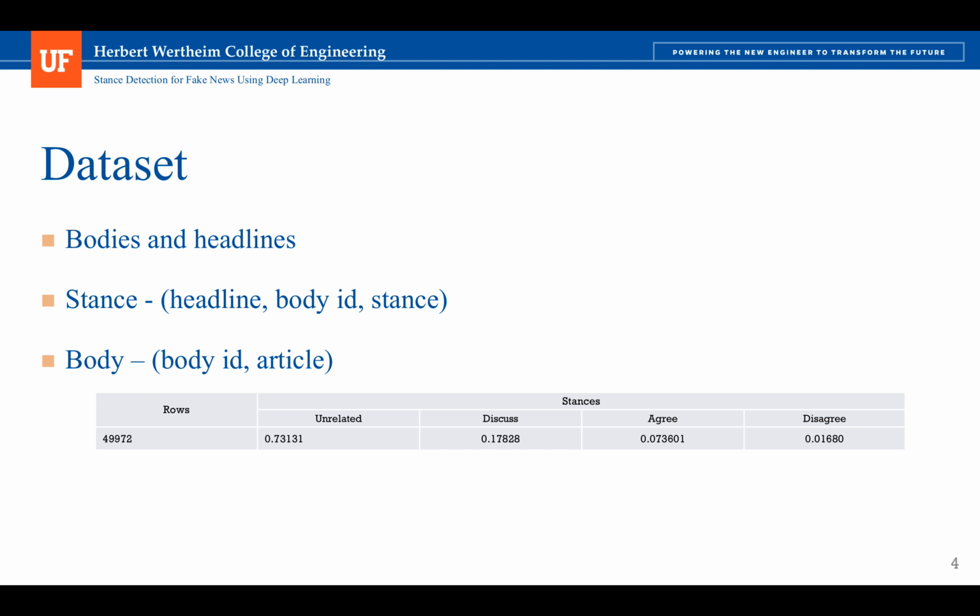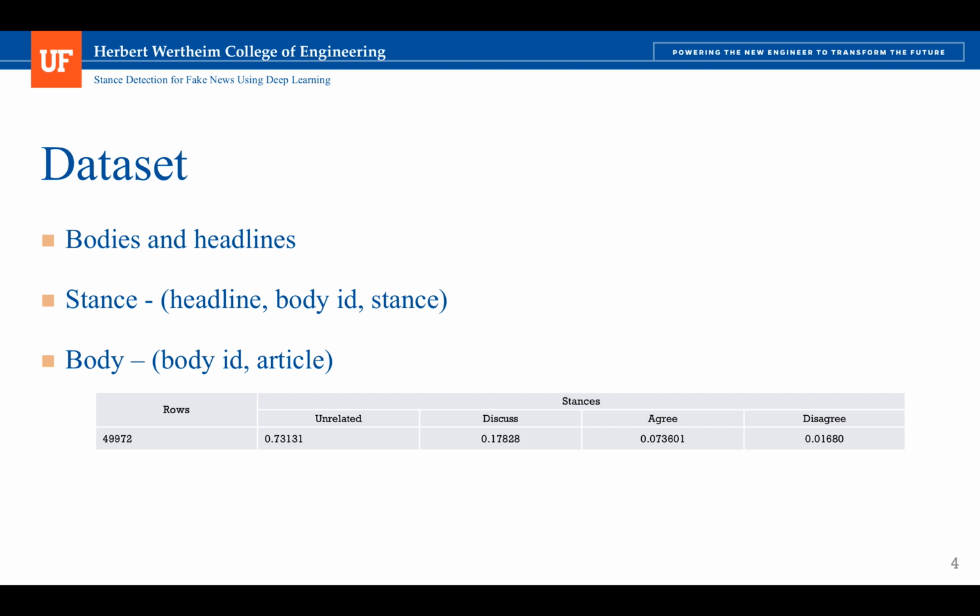The dataset for the project is provided by the organizers of the challenge. The dataset is available in CSV files. There are two CSV files, a stance file and a body file. The stance file is of the format headline, body ID, and stance. The headline contains the words corresponding to the headline of the news, and stance is the value determined by a journalist as to whether the headline agrees or disagrees with the body ID in the stance file.